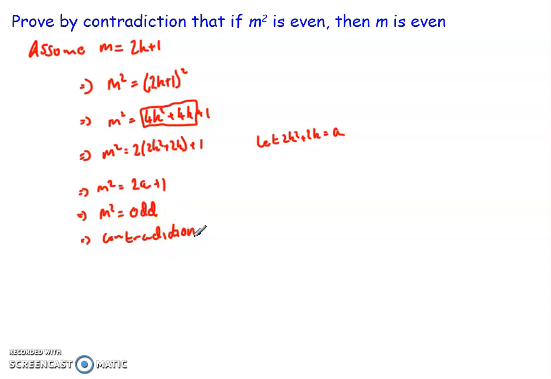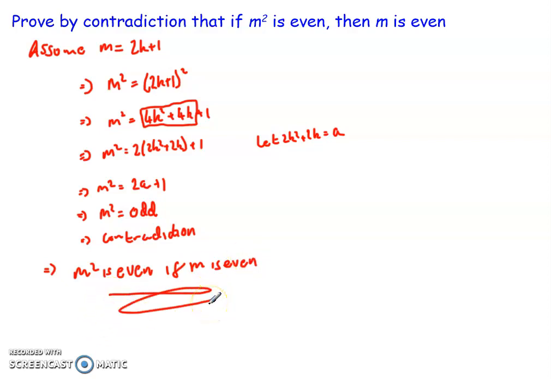We've not proven the statement that we've assumed at the start, which means that the original statement is true. So what I can say is that m squared is even if m is even. So there you go, my original statement, if m squared is even, then m is even, is true. We've assumed the contradiction, we've worked it through, and it's been false for that assumption, so the original statement is correct. That's the way we approach a contradiction.